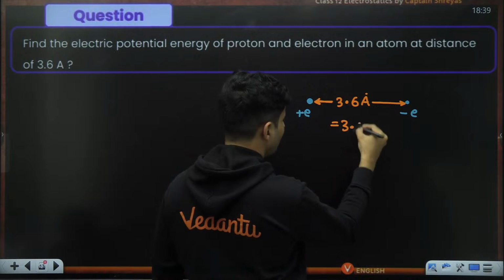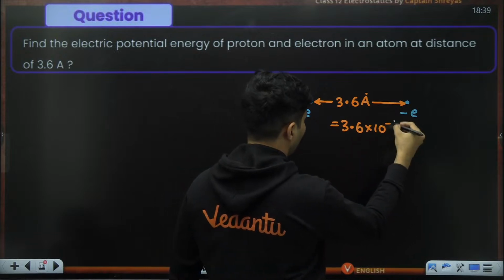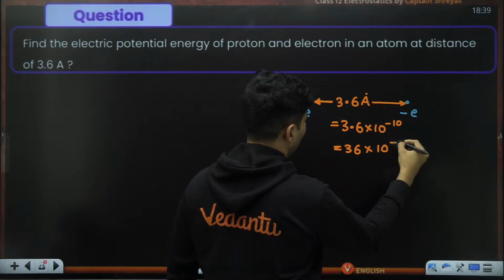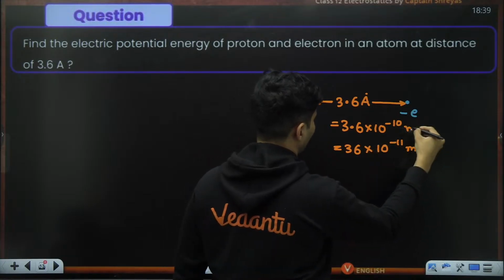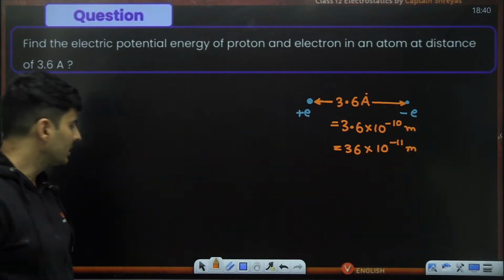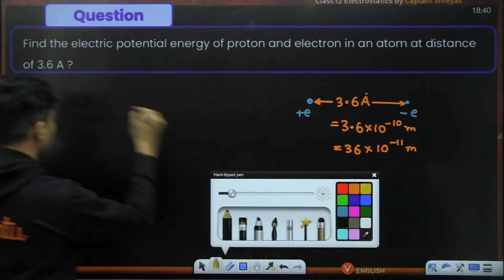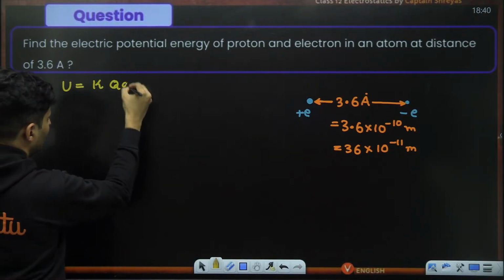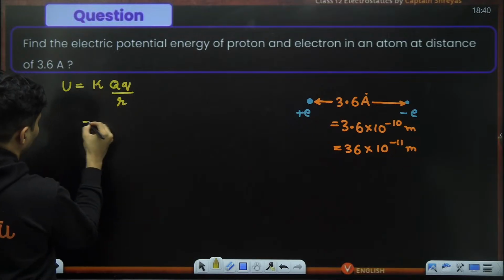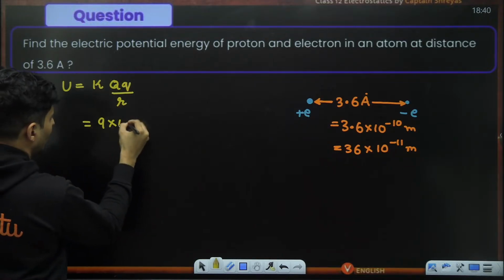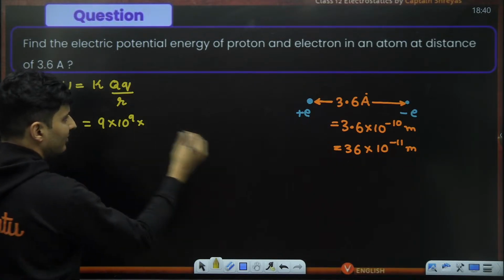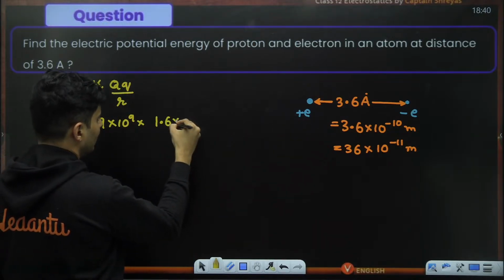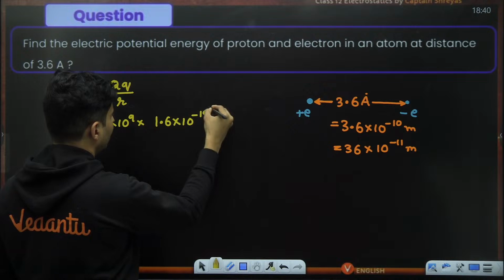3.6 angstrom is 3.6 into 10 to the power minus 10, which I can also write as 36 into 10 to the power minus 11 meters. So in terms of meters, let's try to figure out what is the electrical potential energy. Formula wise, it is KQQ divided by R. K is basically 9 into 10 to the power 9. First charge is e. The e value is 1.6 into 10 to the power minus 19.